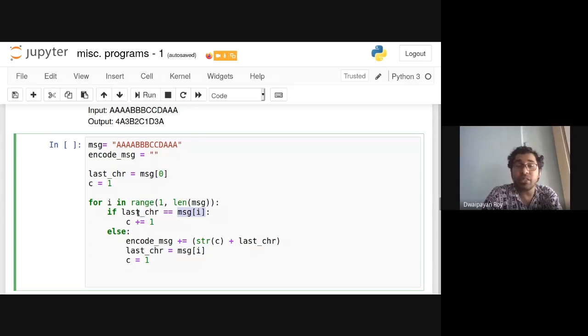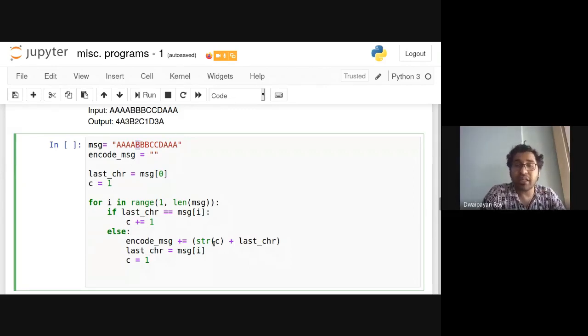If it is not the same, then I understand that I have encountered a new character, maybe B. That means in this encoded message, based on the output expected from us, we need to use the value of this C variable.